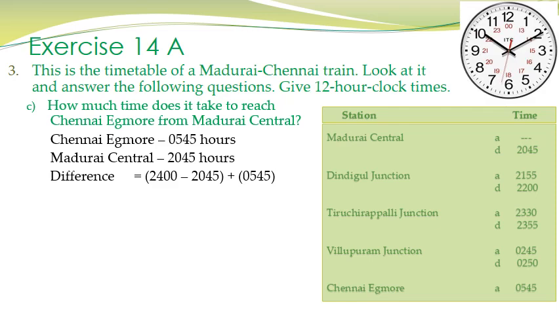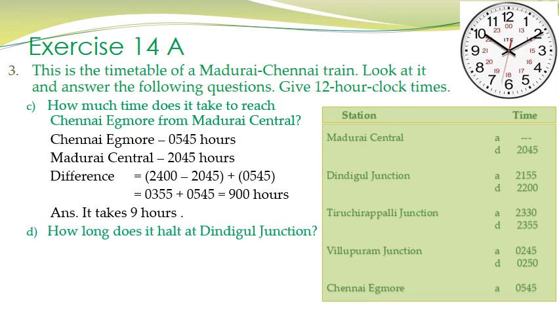So it will be 03:15 plus 05:45 hours, which is coming as 9:00 hours. So our answer is that it takes 9 hours to reach Chennai Egmore from Madurai Central, right?